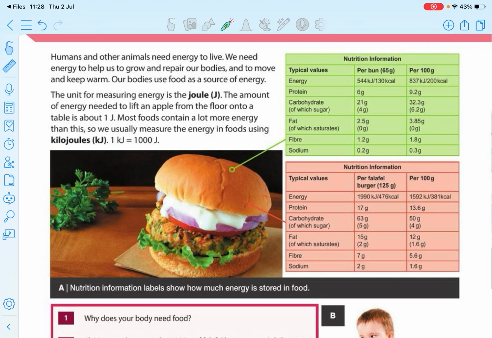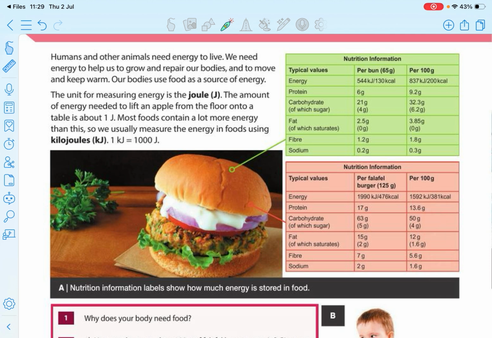Now you can clearly see per 100 grams this bun only gives 837 kilojoules, but here it's 1592 kilojoules. Energy here is more, and everything else is more too.